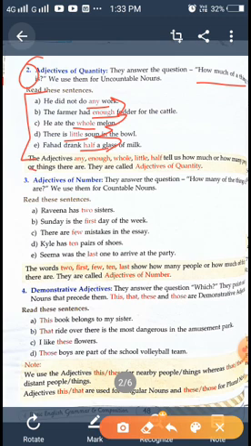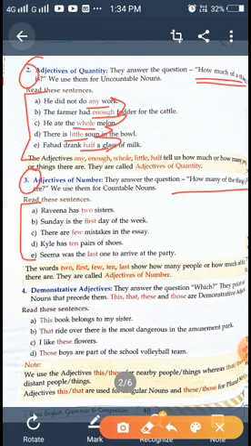The next 3, adjective of number. In the question you can say how much, but in number, how many of the things. How many. So here I will read. Rabina has 2 sisters. How many sisters? 2 sisters. Sunday is the first day of the week. Which day? First day. There are few mistakes in the essay. Few mistakes.